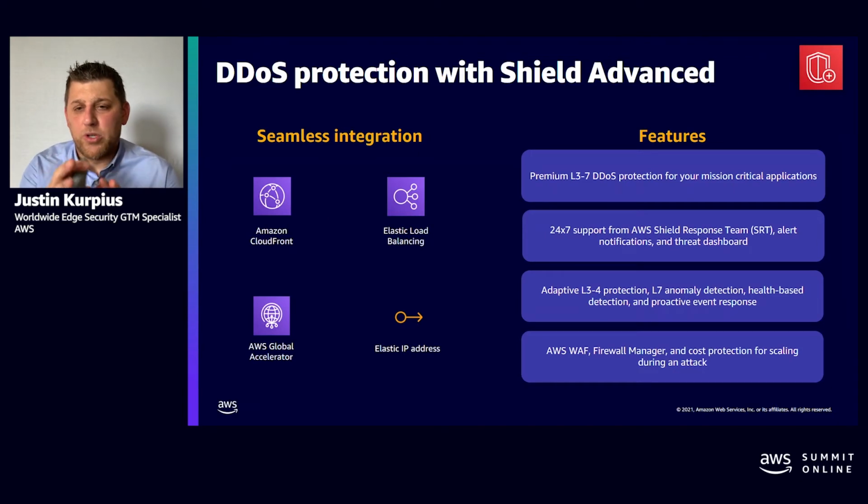So depending on how you're building your infrastructure, there's a lot of flexibility there, and we'll go into some of that in more detail. It's seamless integration. And we get a lot of questions around what does Shield Advanced bring to the table? What are the benefits? Shield Advanced, again, is a premium service for applications that cannot have downtime, that are mission critical.